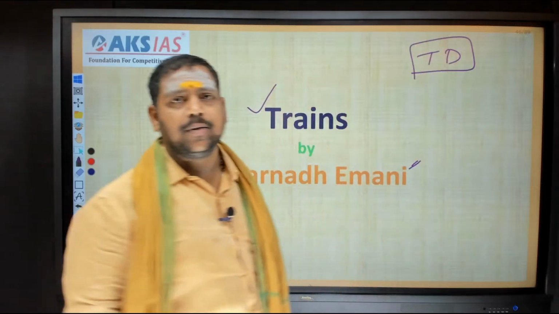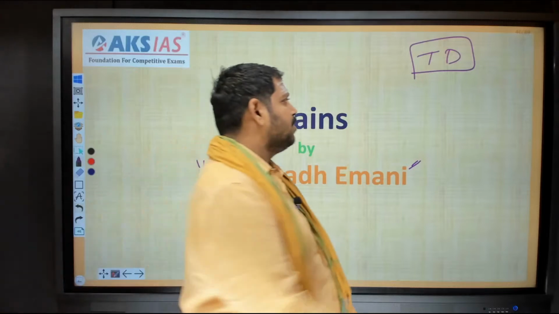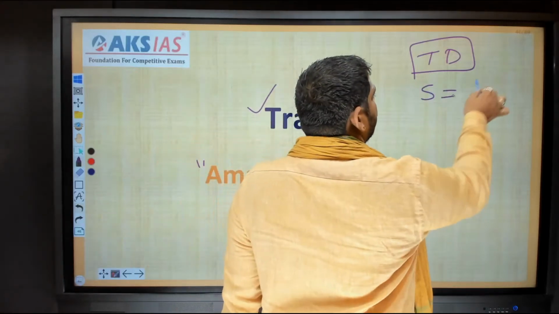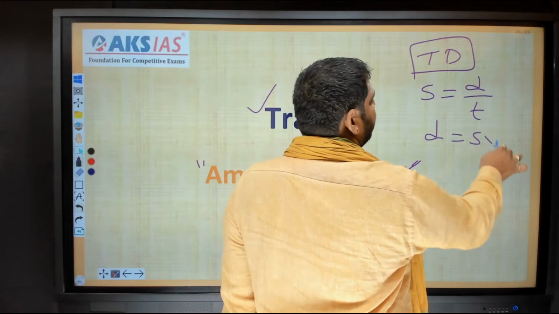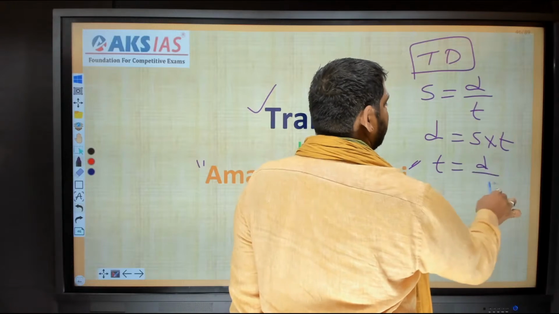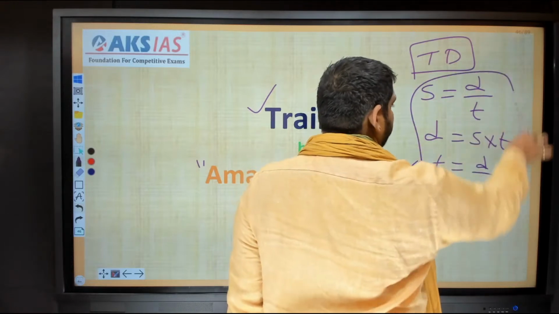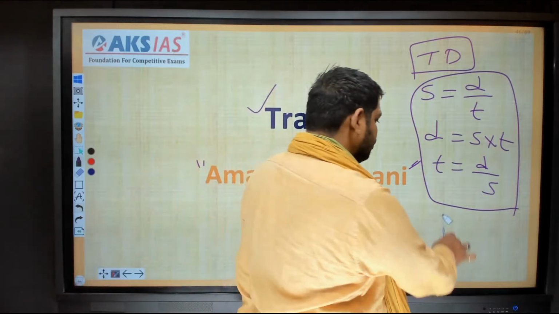Distance. First point. Next point. Already we discussed the time and distance, right? And in time and distance, we discussed some points that speed is equal to distance by time, distance is equal to speed into time, and time is equal to distance by speed.